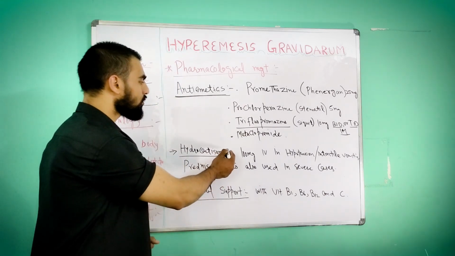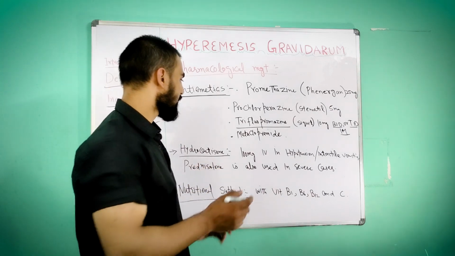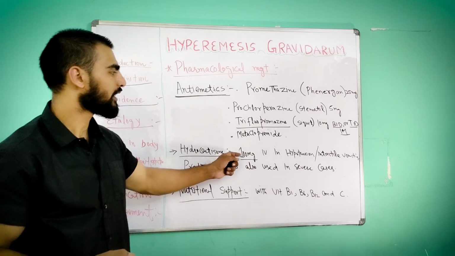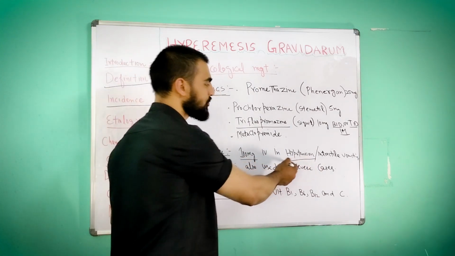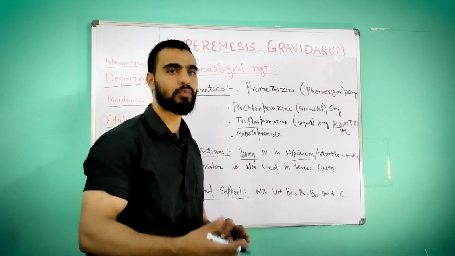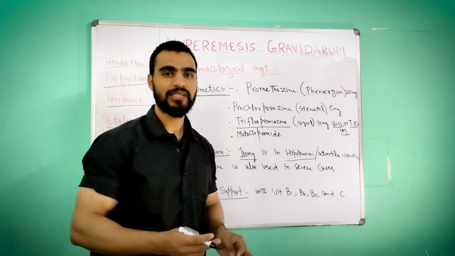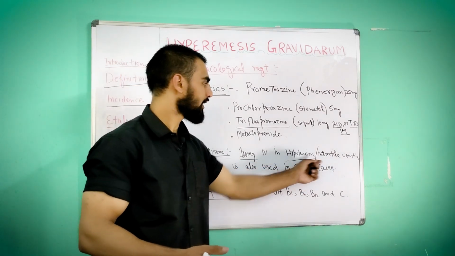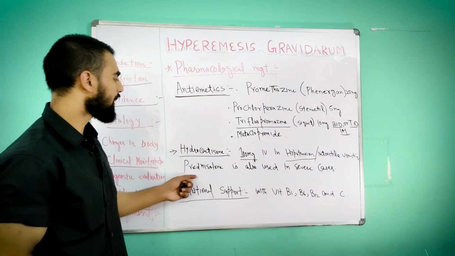Then hydrocortisone. Hydrocortisone is one type of steroid, a corticosteroid drug, 100 mg. We are providing 100 mg intravenously, IV, in hypotension, if the person is having hypotension or intractable vomiting. Intractable vomiting means the severe kind which is difficult to control. So in intractable vomiting or hypotension, in that case we are giving hydrocortisone, or we can give prednisolone.